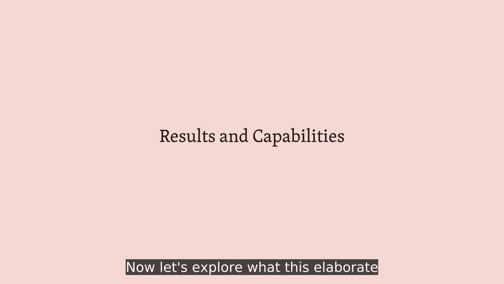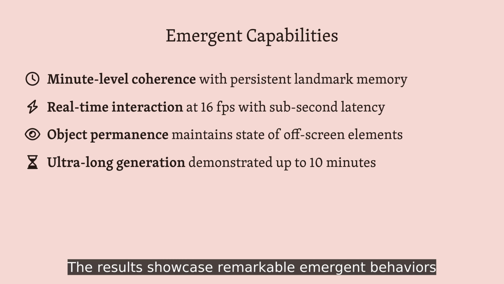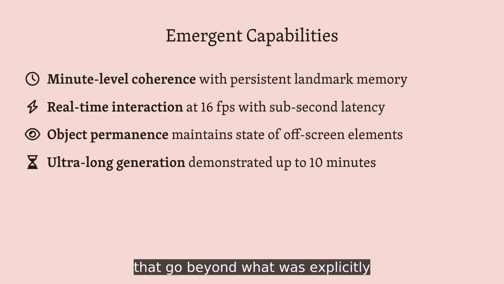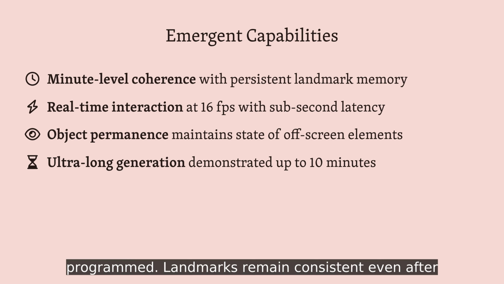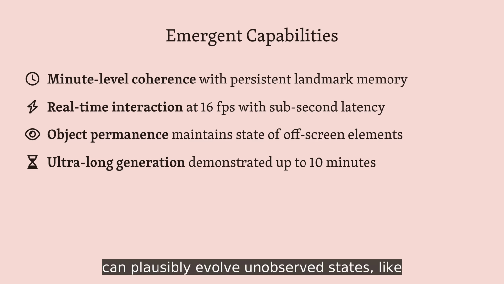Now let's explore what this elaborate training process actually achieves in practice. The results showcase remarkable emergent behaviors that go beyond what was explicitly programmed. Landmarks remain consistent even after being out of view for up to 60 seconds. And the system can plausibly evolve unobserved states, like a moving car continuing off-screen.